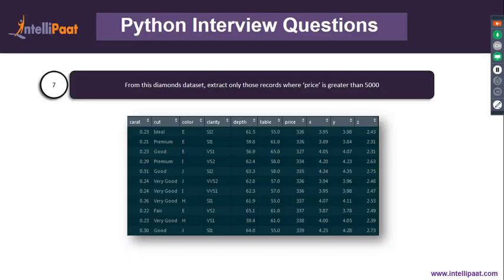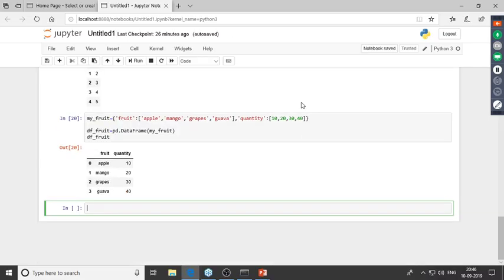Right. Now we have to do a bit of data manipulation. So we have this diamonds dataset with us, which comprises all of these columns. And from all of these columns, if you have a glance at this price column, we'd have to work with this. Now, we have to extract only those rows where the price is greater than 5,000. So let's perform this. So first, our first task would be to load this dataset.